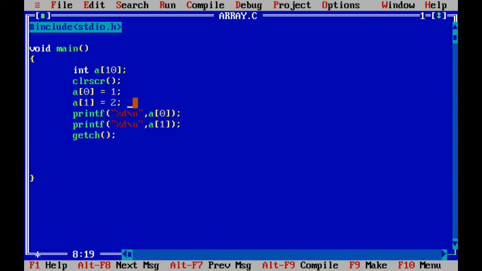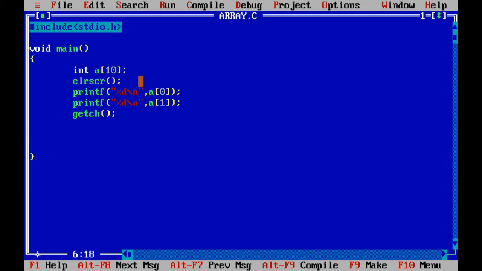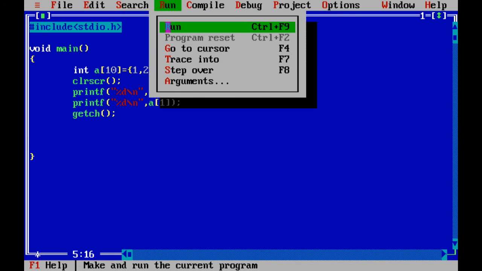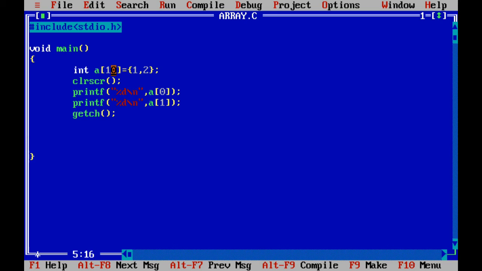Another type is you can assign the values in the declaration itself. You give equal to, and in the curly brackets you give 1, 2, and close the bracket. This is another way to assign values into the array. We will run this again and see. Again we are getting the same answer, because we are assigning the values here.